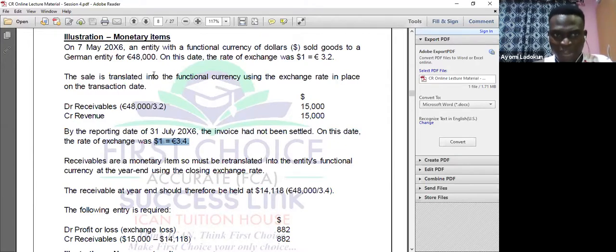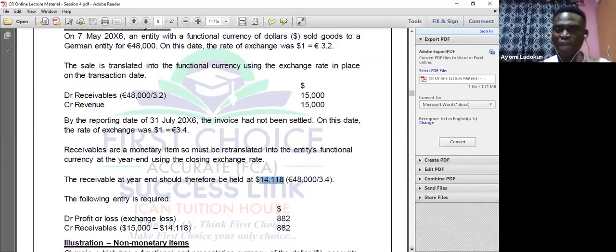I will now divide my initial 48,000 with this 3.4. So if I divide it, what will I get? I will get 118,000. Okay, 118,000. So when I get that figure, I will ask myself again, is it a gain or a loss? When the transaction occurred, I was expecting 15,000, but at the year end, the transaction is now worth 14,118. That is a loss.